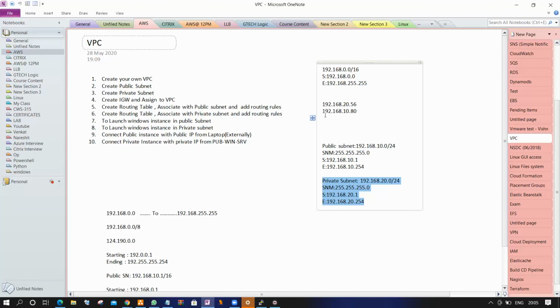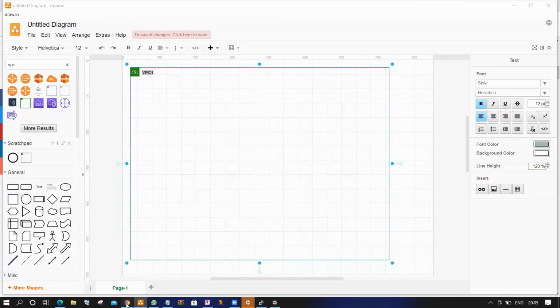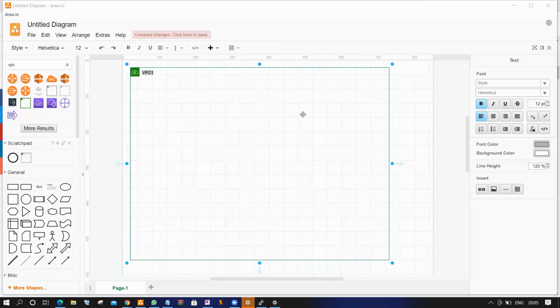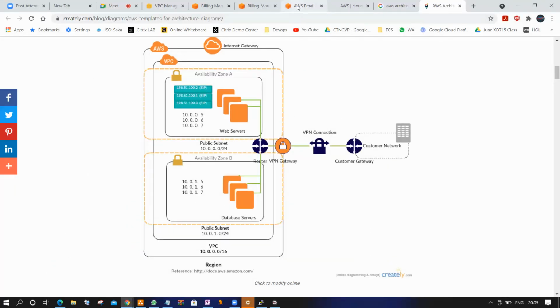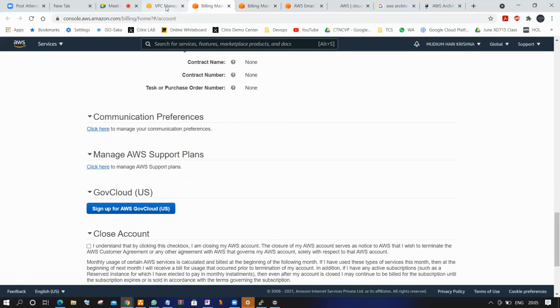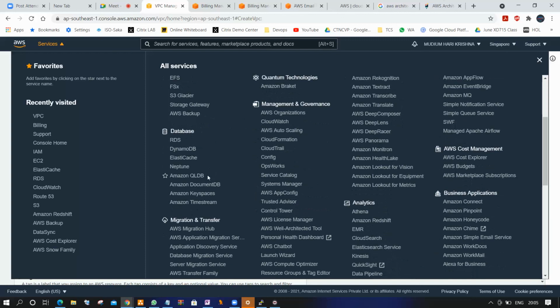Understood? That's why, when I'm taking these services for training, I take one week of training for database services and one week for network-based services. Only these two services take two weeks of training. We spend more time on them and learn very clearly.